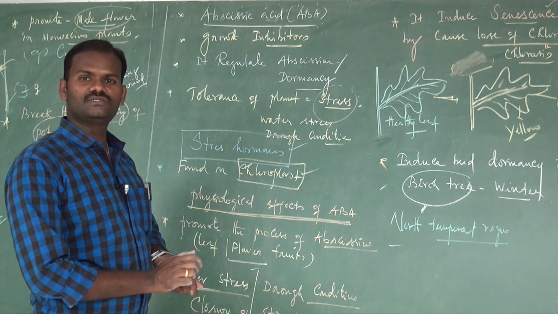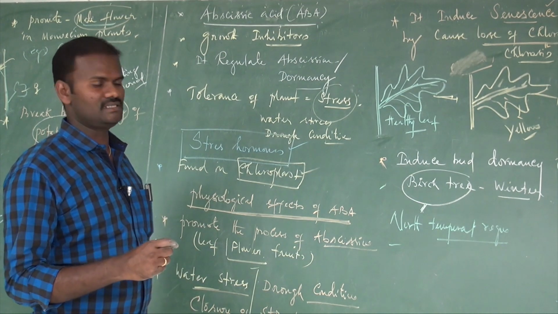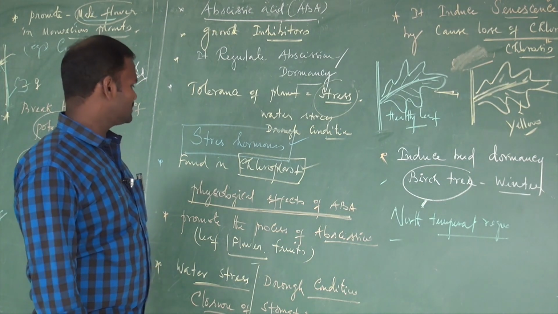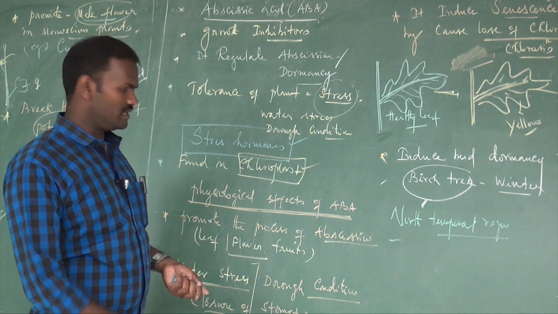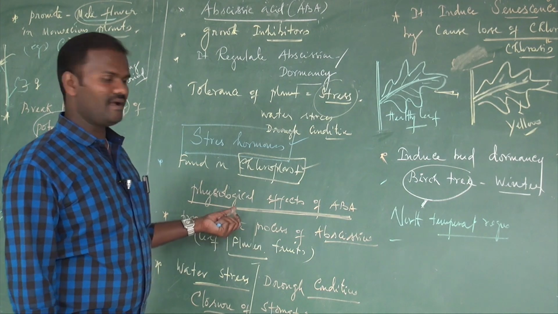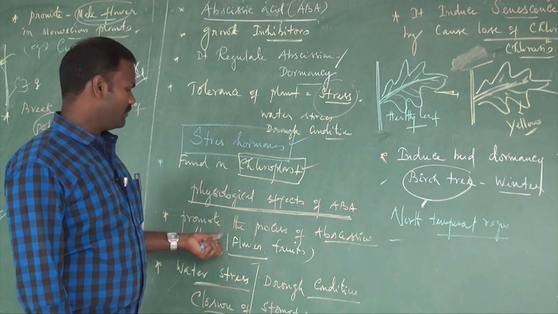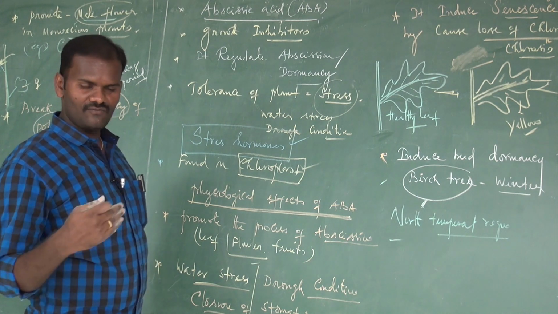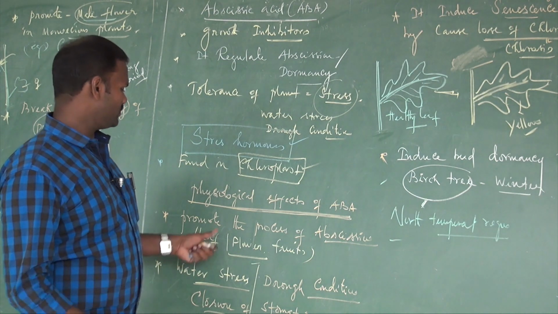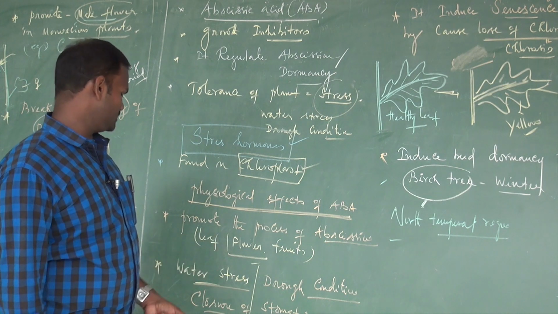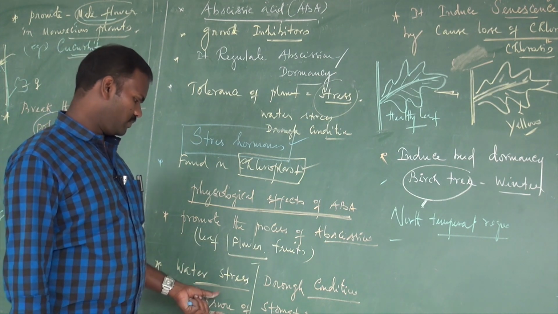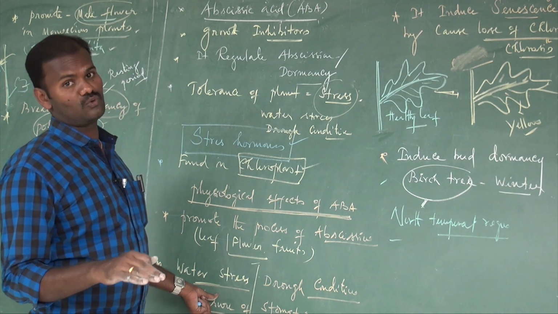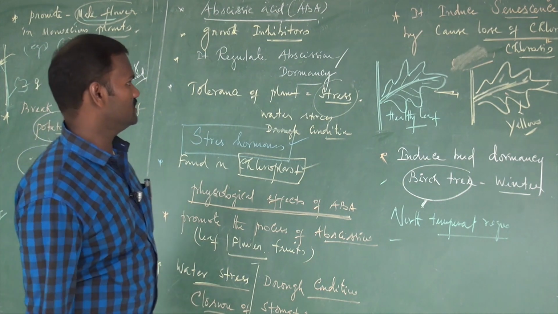It increases the tolerance of plants during water stress, also called drought conditions. I mean it protects the plant from environmental stress. So it is also called a stress hormone. It is found in the chloroplast. Regarding the physiological effects of ABA, it promotes abscission. Abscission means the process of separation of leaves, flowers, fruits, and stem from the plant. It also protects the plant during stress condition. It causes closing of stomata. If the stomata are kept closed, they prevent transpiration.